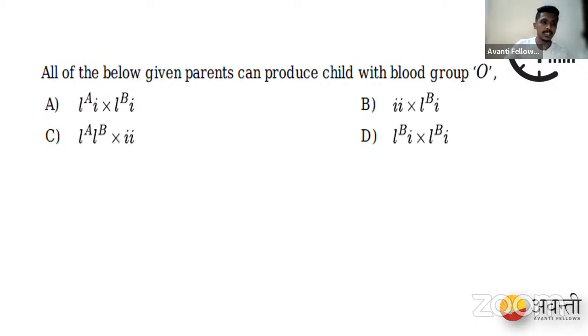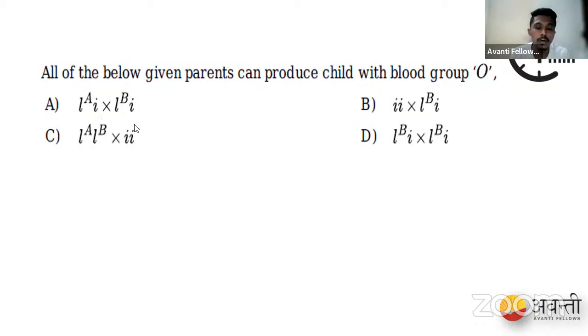Let us see option C. Capital IA going with small i will give rise to A blood group. Again, IA going with another small i will give us A blood group. IB going with small i will give us B blood group.